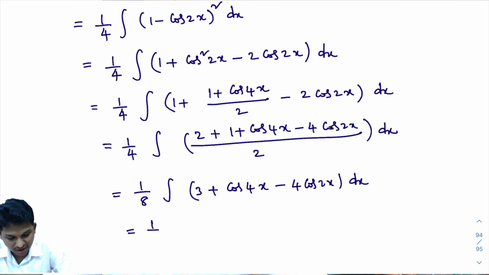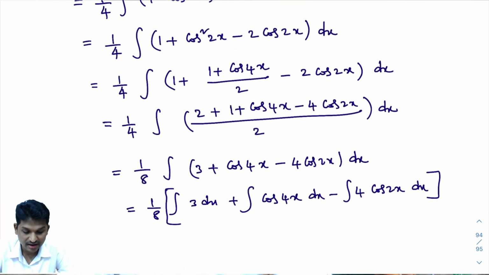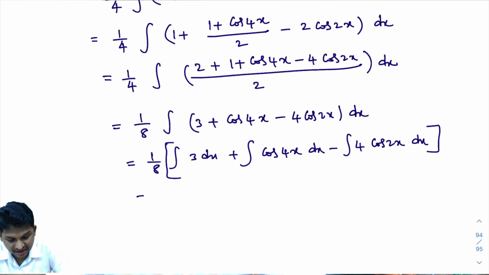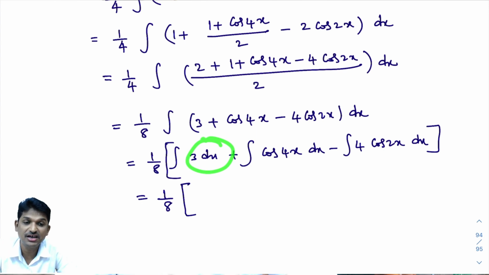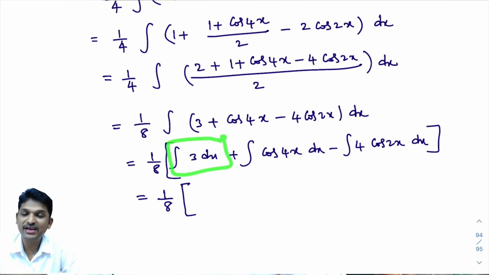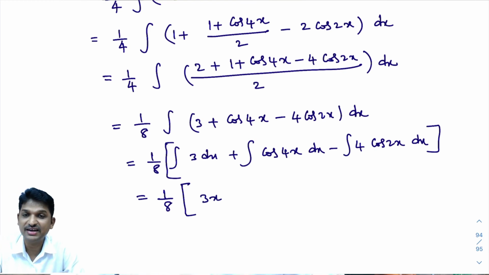That equals 1 by 8 into integral of 3 dx. I'll keep a bracket here. Integral of 3 dx plus integral of cos 4x dx minus integral of 4 into cos 2x dx. Okay. Now I need to integrate this. That equals 1 by 8 into, integral of k dx formula you know. What is integral of k dx? Integral of k dx is kx plus c. So integral of 3 dx is 3x plus c. Plus c I'll write at the end.